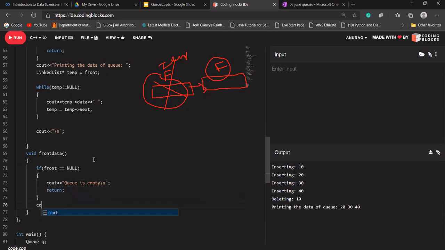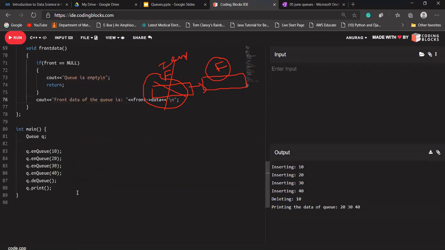If queue is not empty, it should print endl here that front data of the queue is, what is the front data of the queue? It will be front's dot data. Front's data. Okay. Let's try to run this function. Let me call my front function here. Q dot front. Let's say I'm writing my front.